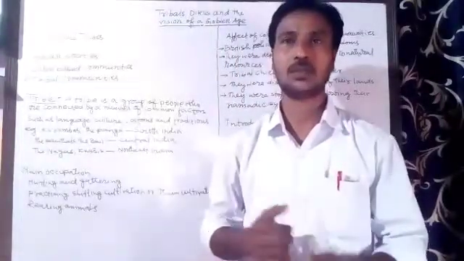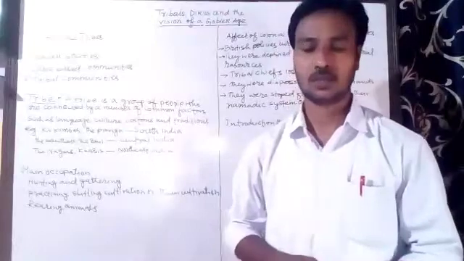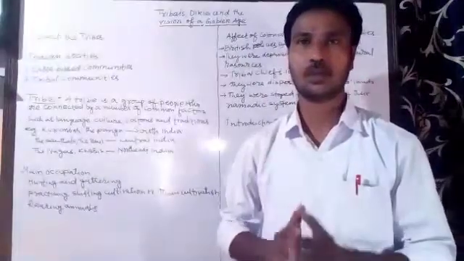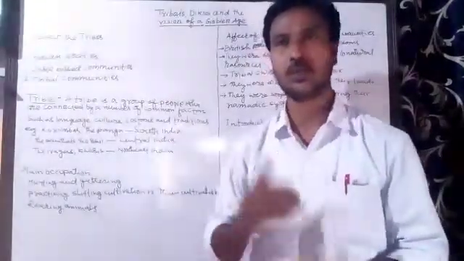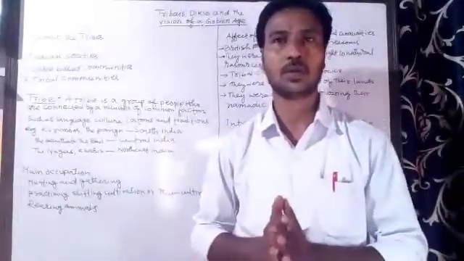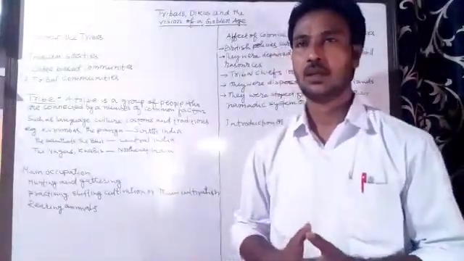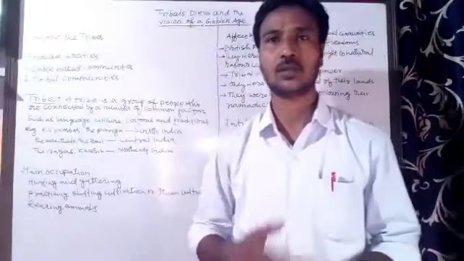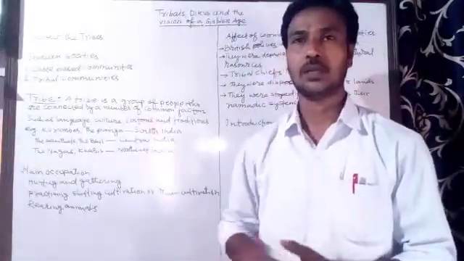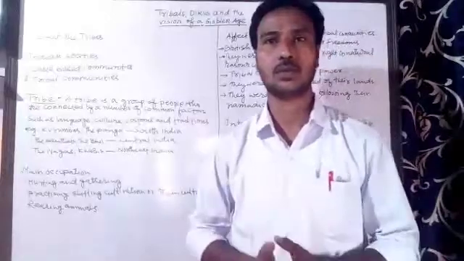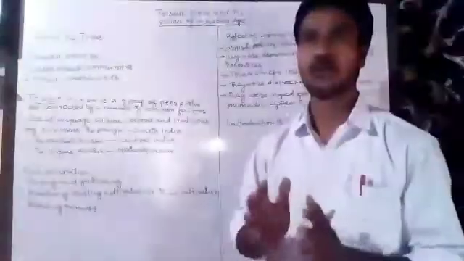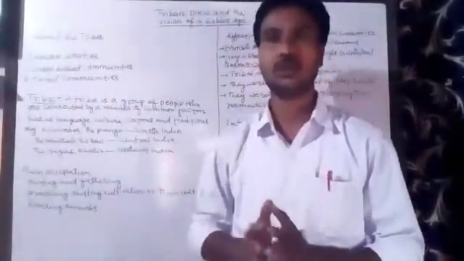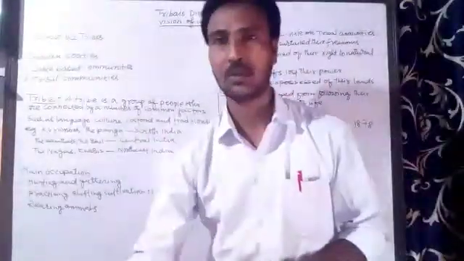Today we are going to study our history chapter number 4, Tribals and the Vision of the Golden Age. In this chapter mainly we are going to study about the tribal communities living in India. We know that we have a number of tribal groups living in different parts of India. Some tribal groups are found in central India, some are found in South India, some are found in the northeastern parts of India. So we are going to discuss all these tribal communities living in India, and mainly we are going to discuss how they were affected because of the colonial rule. So let us begin this class with the tribal communities.